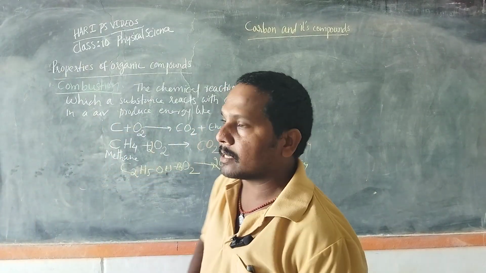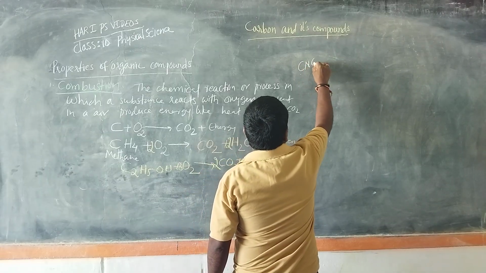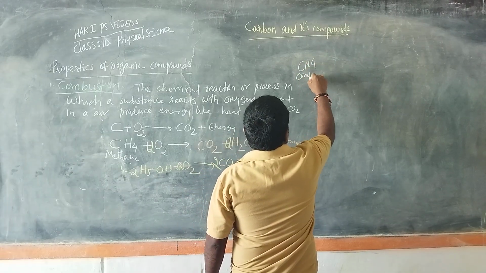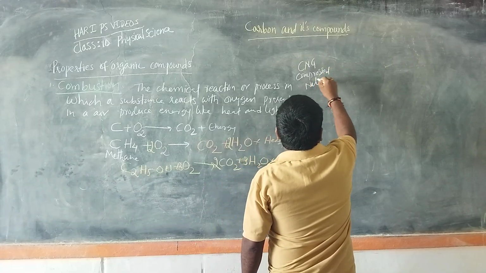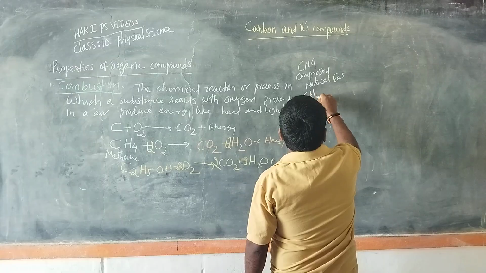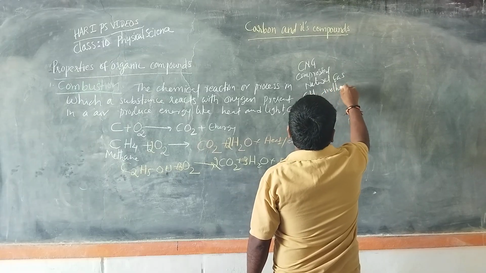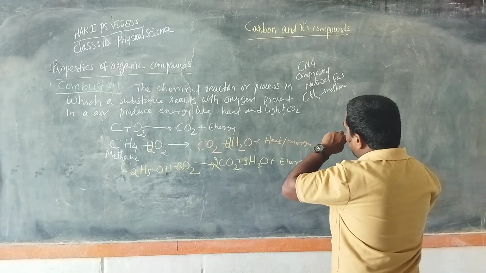So natural gas, CNG, compressed natural gas, consists of methane, which is a hydrocarbon and is flammable.